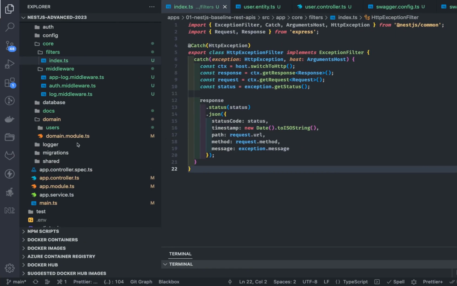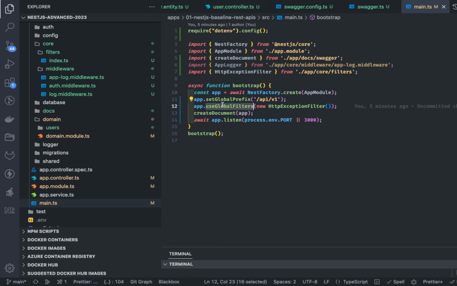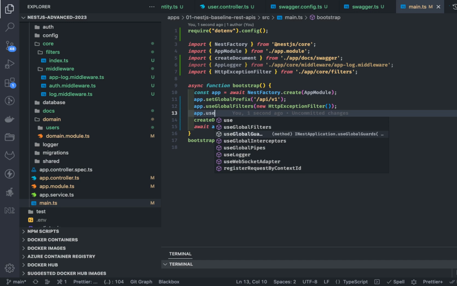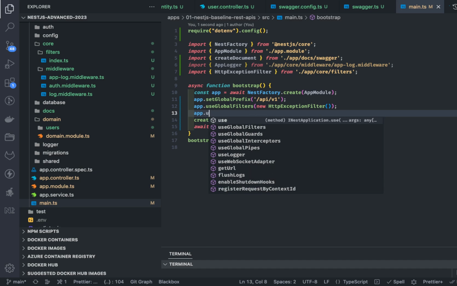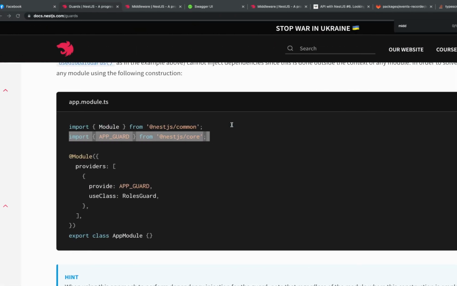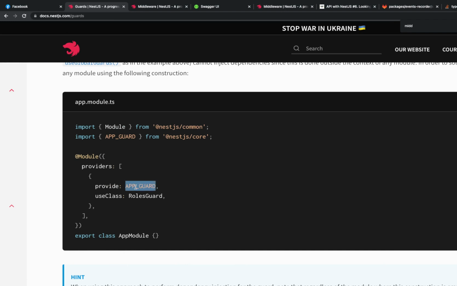In our code, you might have seen in the main.ts, what we are doing is use global filters. Similarly, there is use global guards, use global interceptors, use global pipes, use logger. These are things which you can add globally to the whole app. So we are already using global filters. But in the NestJS microservices, global guards is not allowed. That is not available. So how can you do it? You can create a custom provider app guard, and that will be available globally to your whole app instance.